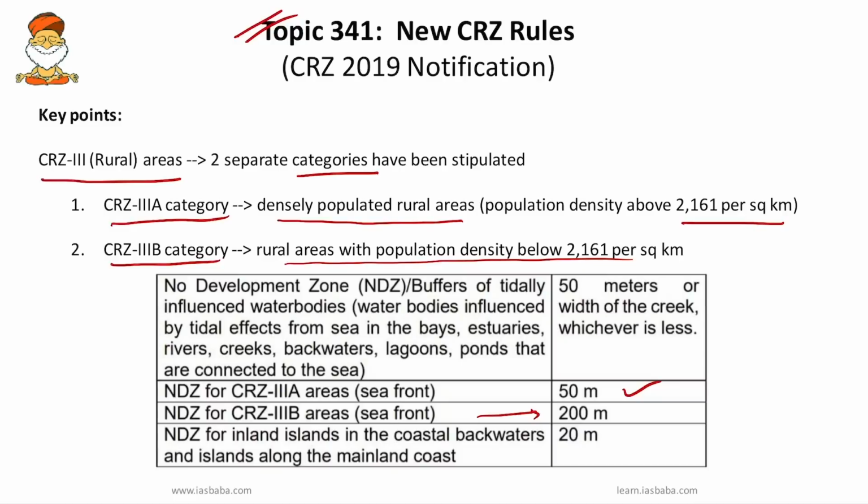And the third important thing you have to remember is that a new category, inland islands and backwater islands, has been added. The new rules have a no development zone of 20 meters for islands which are close to the mainland coast and also for all those backwater islands which are in the mainland.